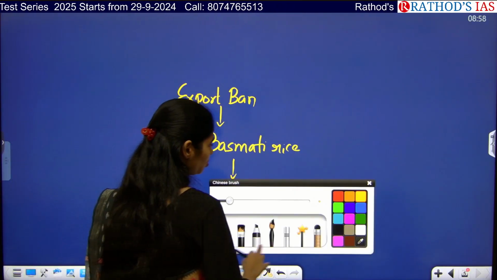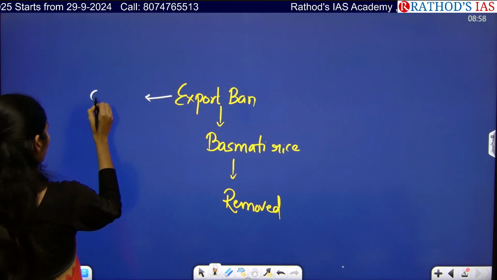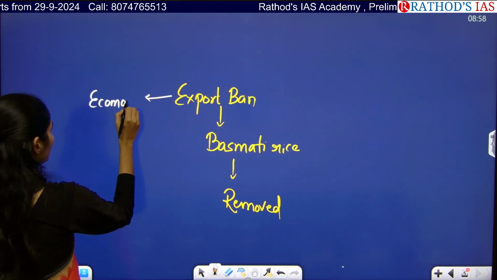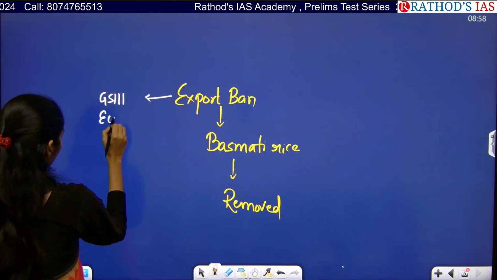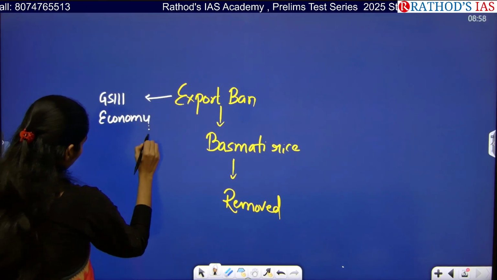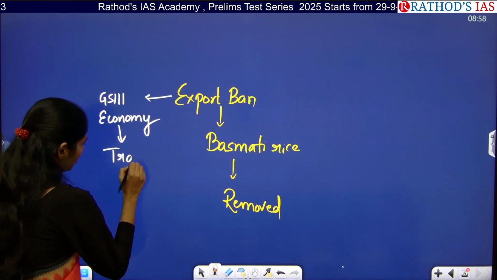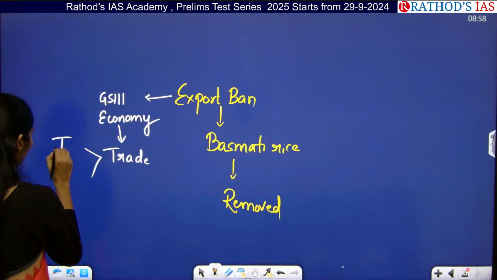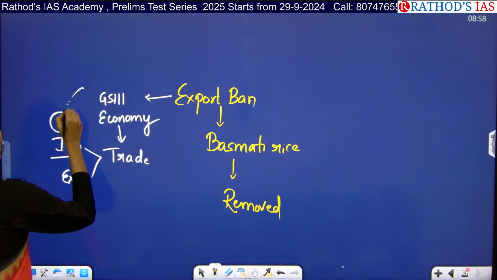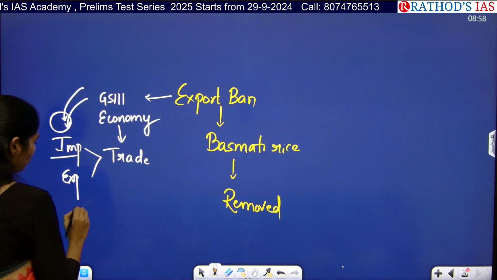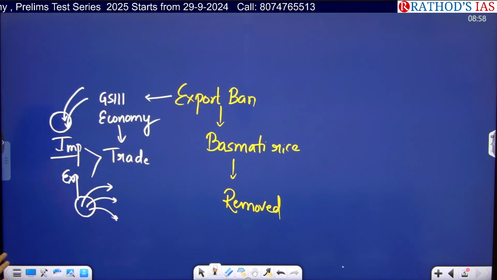So here you have to know some important things. We'll be discussing exports and imports in your economy, GS paper 3. You will be studying this topic especially in the chapter called trade. Trade includes two things, imports and as well as exports. Imports means from another country we are bringing in. Exports means from our country we are giving to another country. So this is the difference between imports and exports.